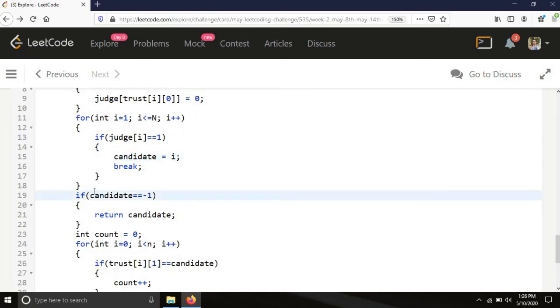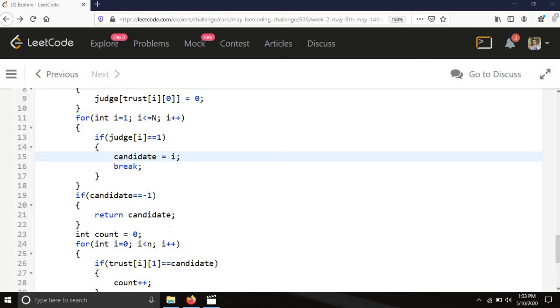Now we found the potential candidate, but he may or may not be the judge, because the second condition was that everybody else should trust the judge. So now we will check whether that potential candidate is trusted by exactly n-1 people or not, meaning the potential candidate is trusted by all other people in the town.